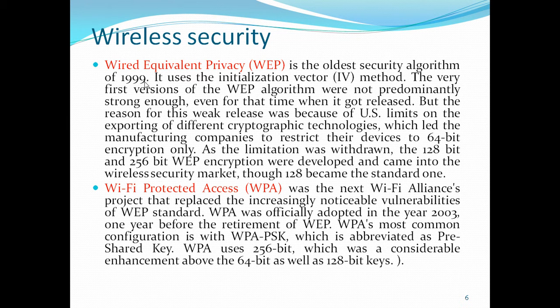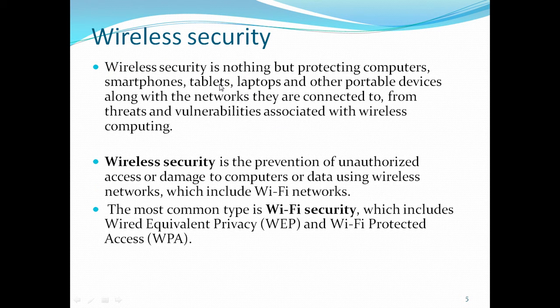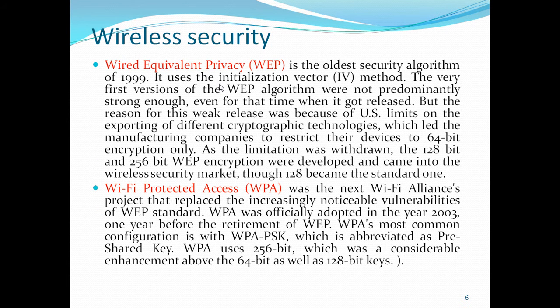So what are the protocols here? Wired Equivalent Privacy and Wi-Fi Protected Access (WPA). The Wired Equivalent Privacy (WEP) protocol uses 64-bit key encryption. That 64-bit key used in the encryption, you have to remember. It was developed in 1999, and it is not giving enough security because 64-bit is the traditional key length.